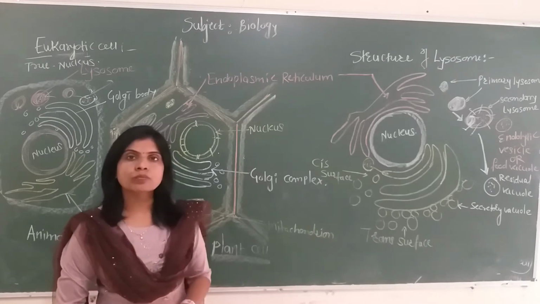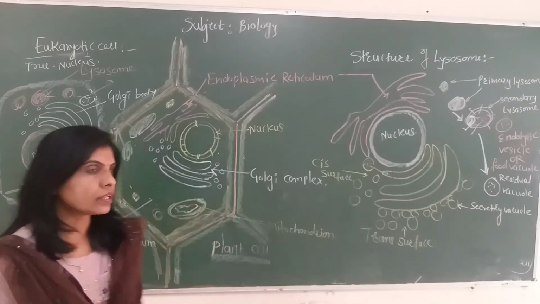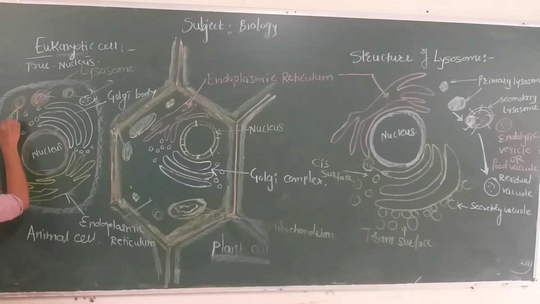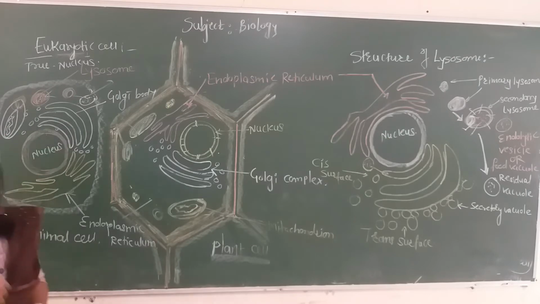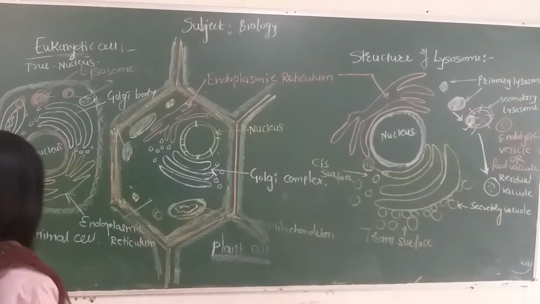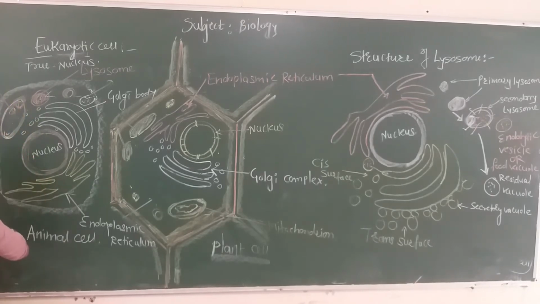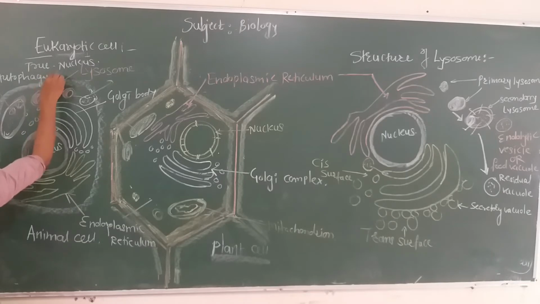Sometimes a lysosome fuses with a cell organelle. For example, this one is a mitochondria, and the lysosome fuses with this mitochondria. In an animal cell, the lysosome fuses with the age-old mitochondria and digests it. This type of fusion is called an autophagy vesicle.